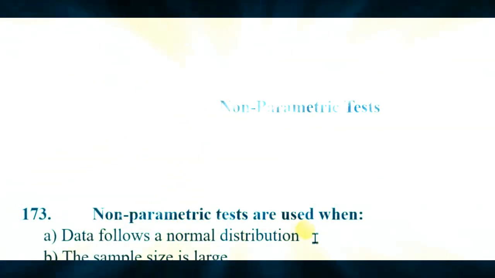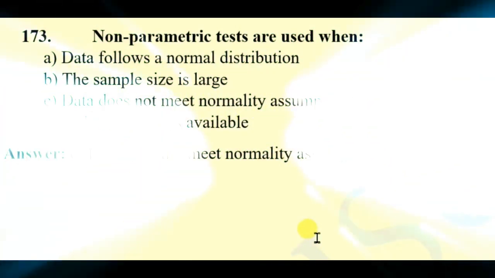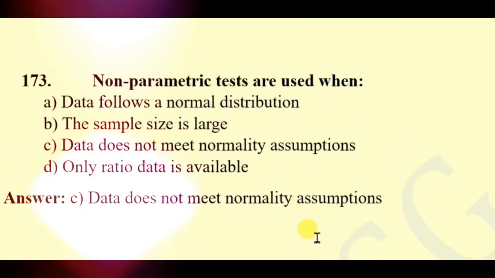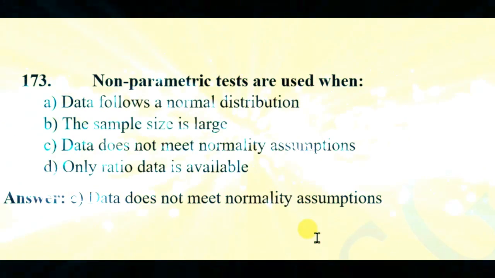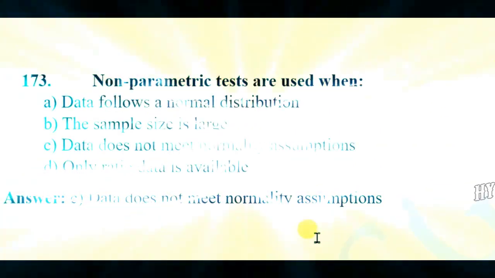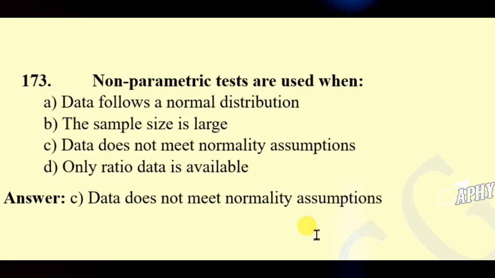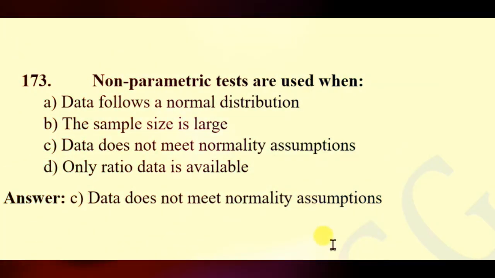Now the question category, non-parametric tests. Question 173. Non-parametric tests are used when data follows a normal distribution, the sample size is large, data does not meet normality assumptions, or only ratio data is available. Here the right answer will be data does not meet normality assumptions.